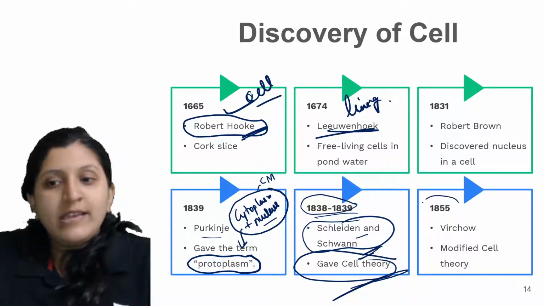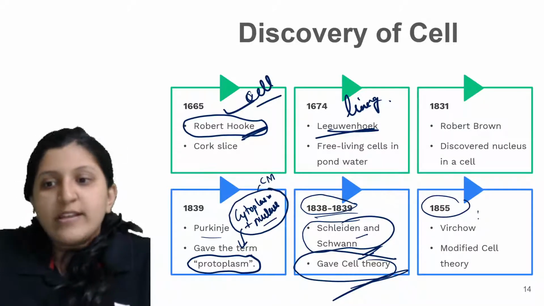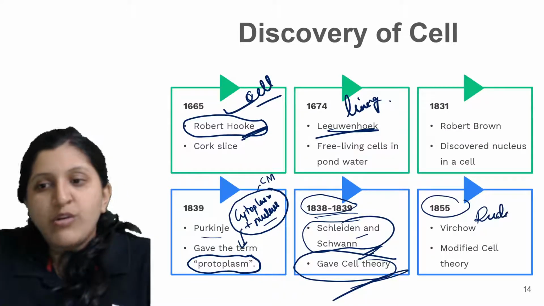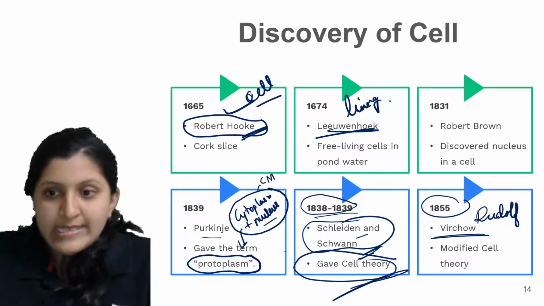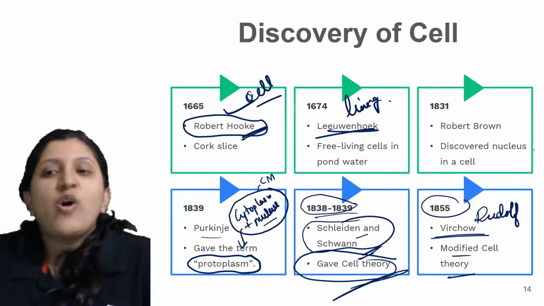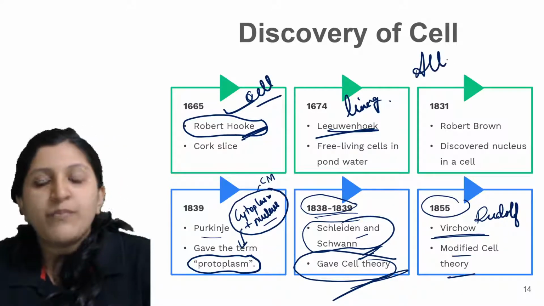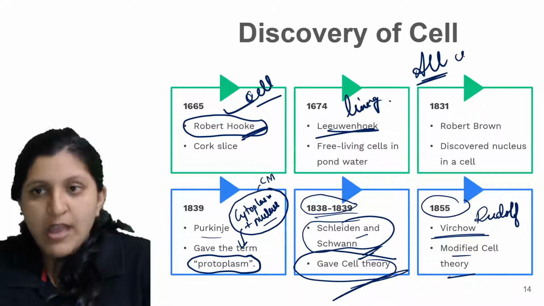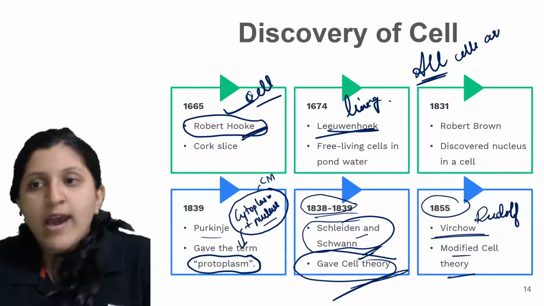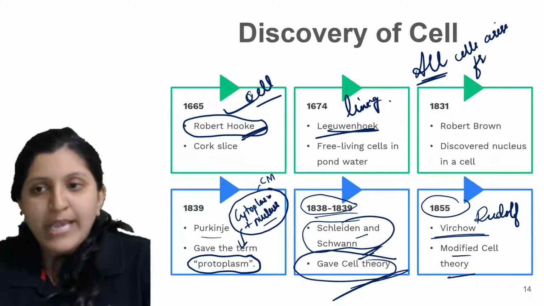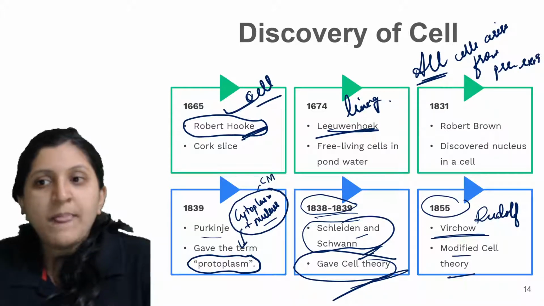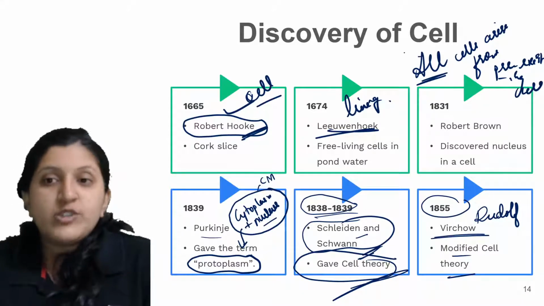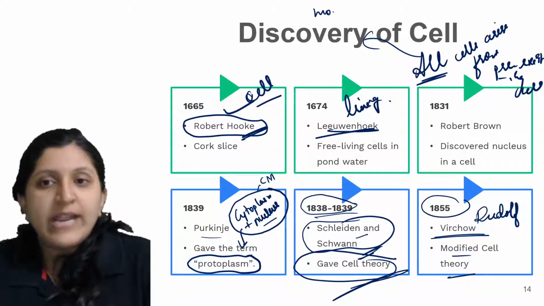Later, in the year 1855, a scientist called Rudolf Virchow modified this cell theory, saying that all cells arise from pre-existing cells. This was said by Rudolf Virchow, and it is included in the modified cell theory.